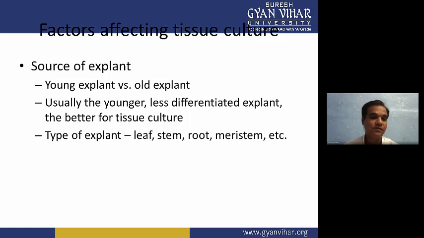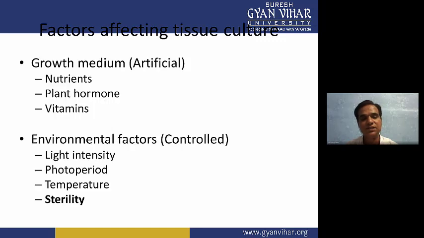Then environmental factors also affect plant tissue culture growth, like light intensity, photoperiod, and temperature. If you are not managing the light intensity, photoperiod and temperature properly, the growth of the plant will be affected.